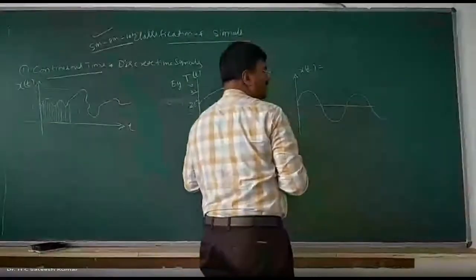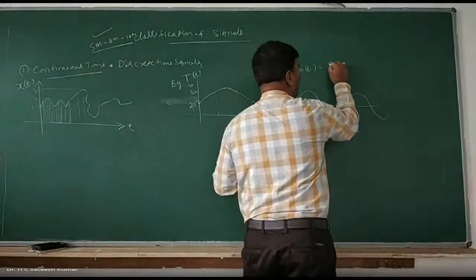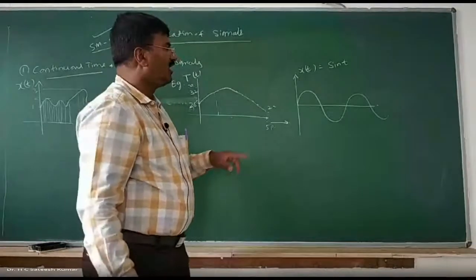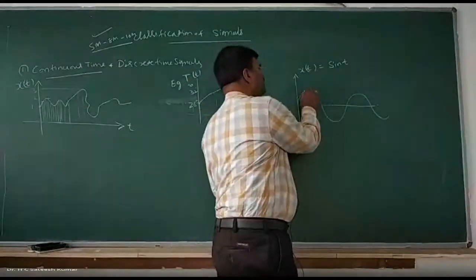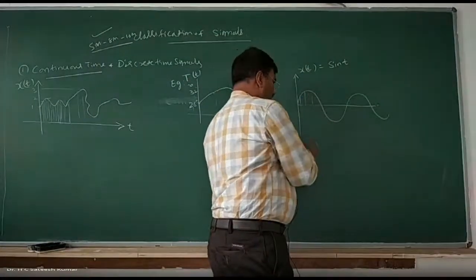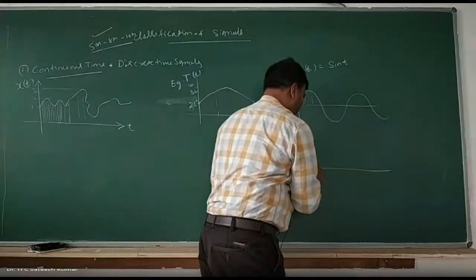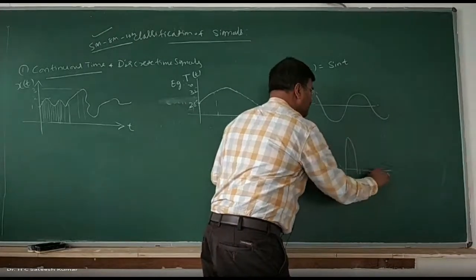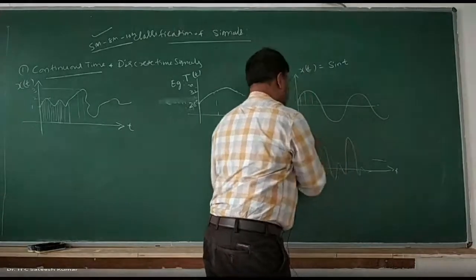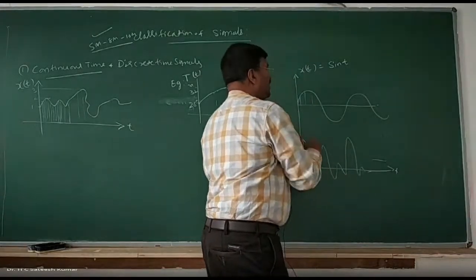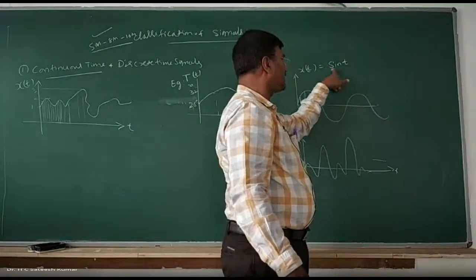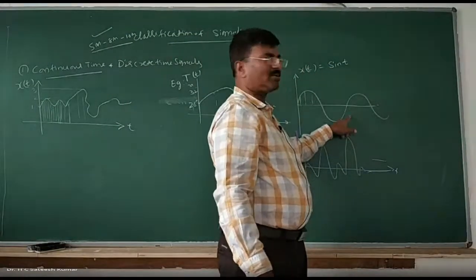And it is represented as sine of t. I can write it as that, x of t, and it is defined at each and every point now. Or an ECG signal, if you write it like this, something like this. This is also varying with respect to time. X of t is a function. It is the mathematical representation. This is the graphical representation. Both are the same.